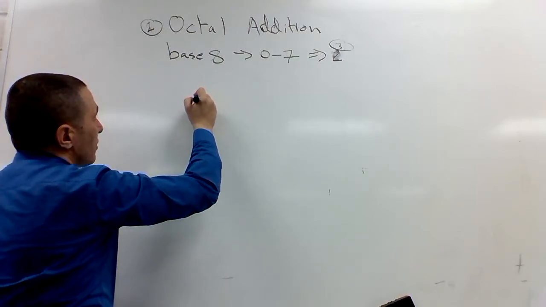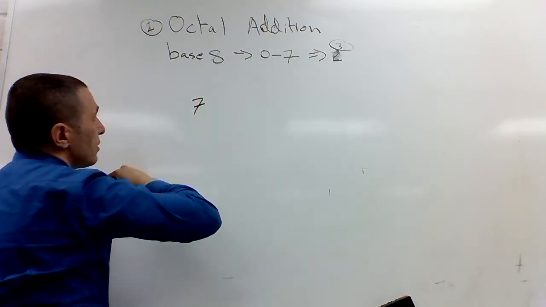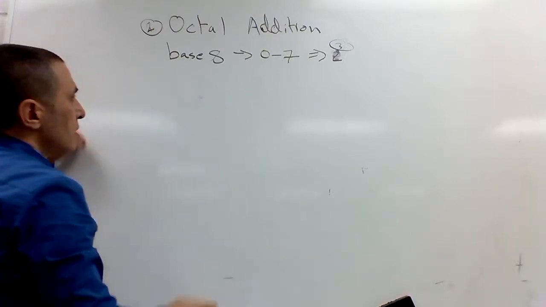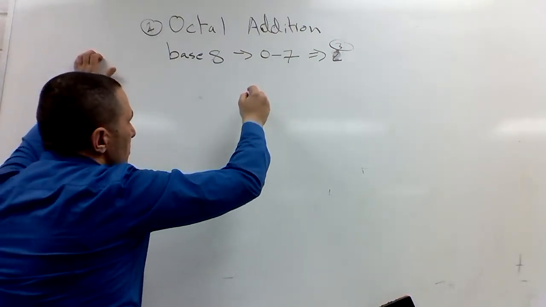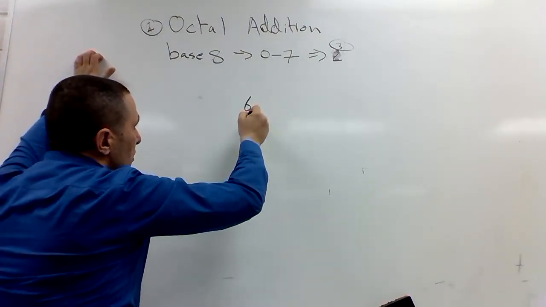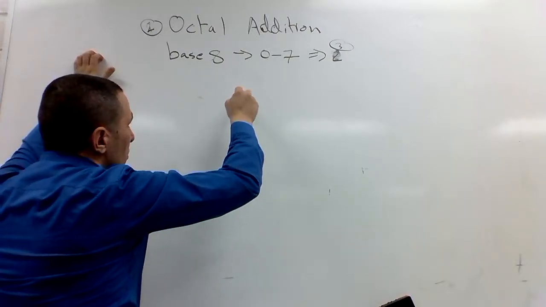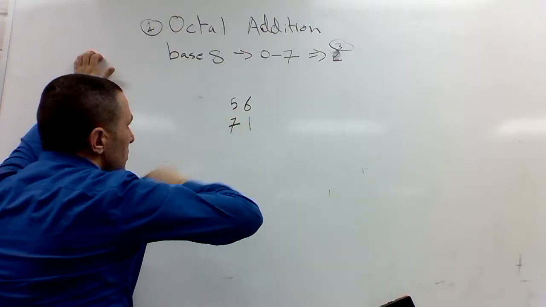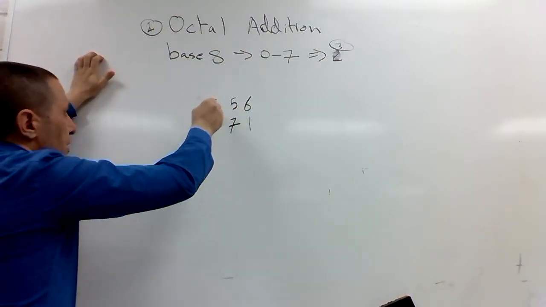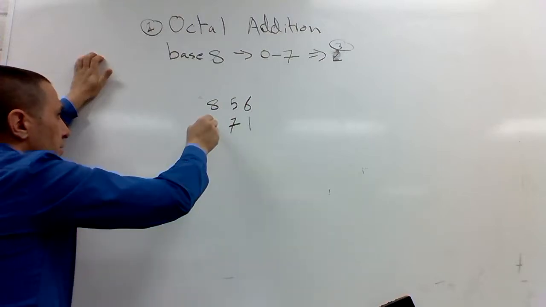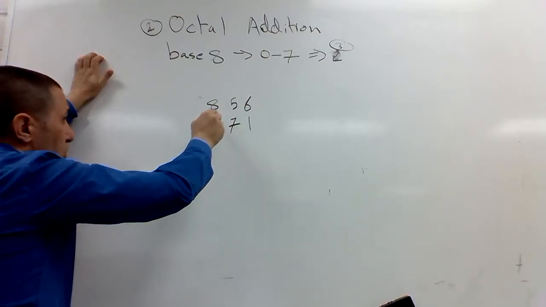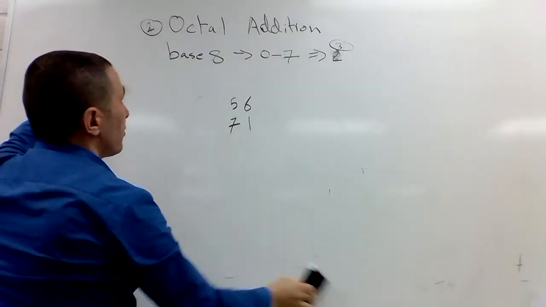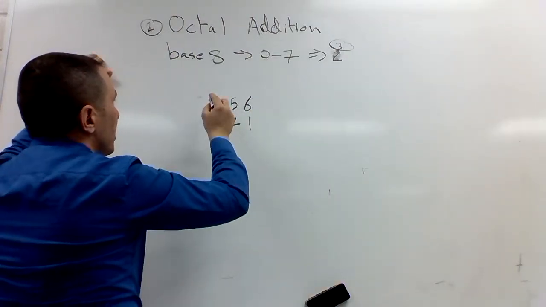Let's say I have 7, 6, 1. If I had an 8, is that right? No. Why? Because 8 is not an octal number. My range of numbers is from 0 to 7.